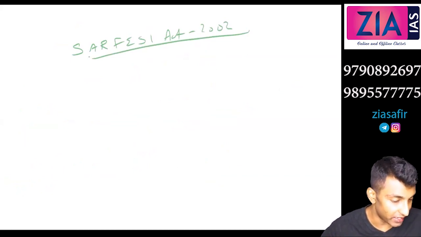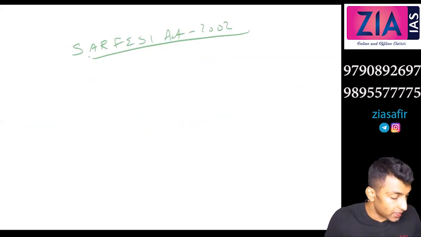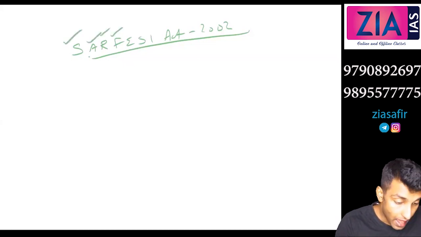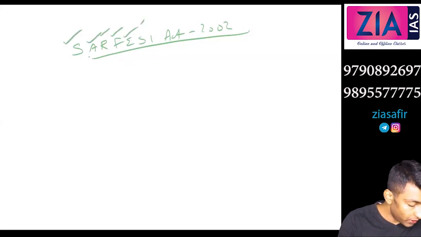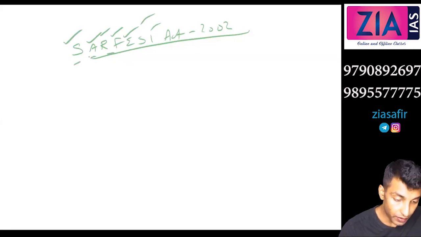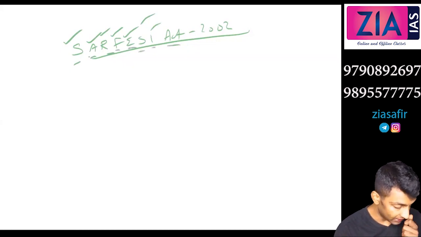Okay, you can complete it. Securitization and Reconstruction of Financial Assets and Enforcement of Security Interest Act, SURFACE Act.